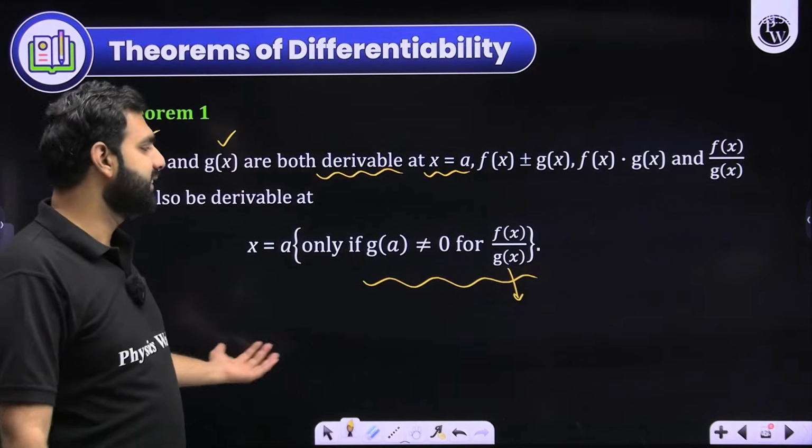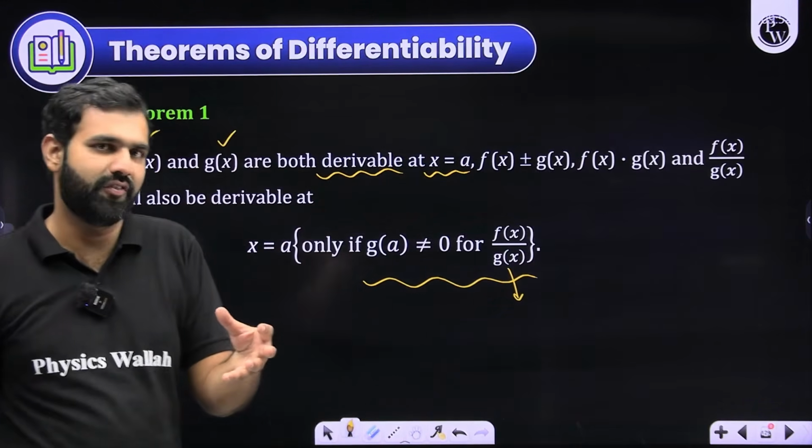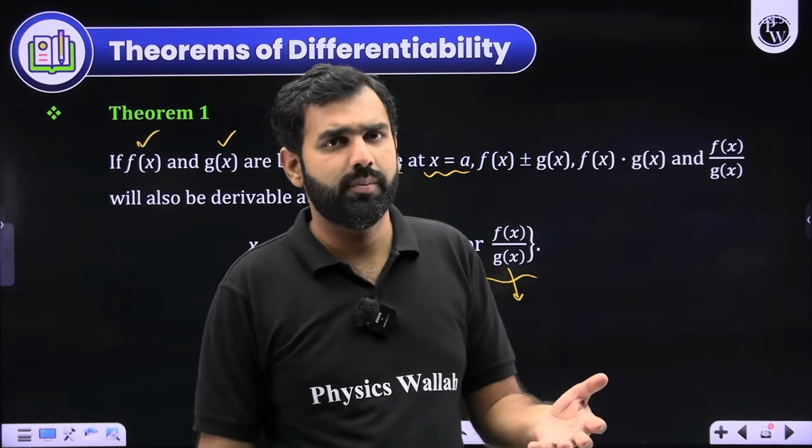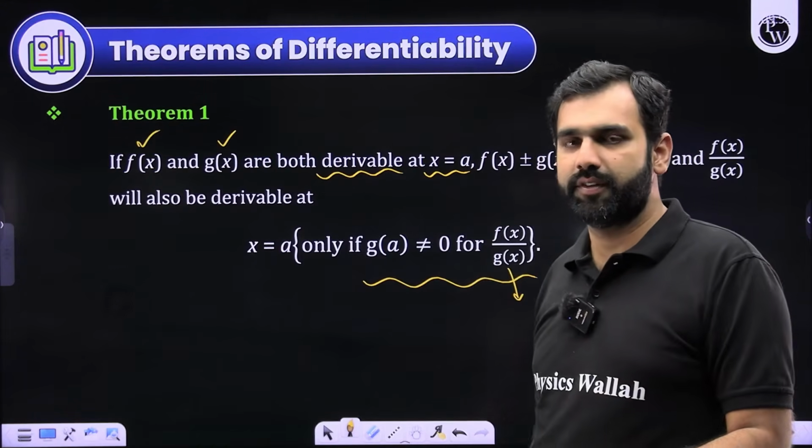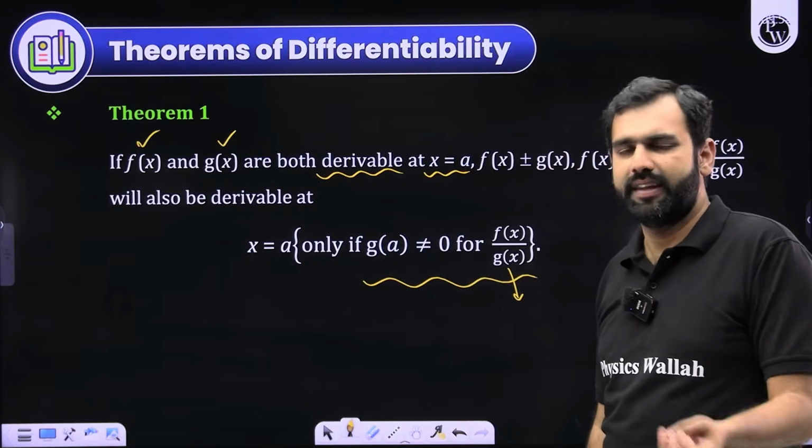For example, sin x and cos x. Sin x individually is differentiable. Cos x is also differentiable. So what about sin x plus cos x? It will also be differentiable. That's how simple it is.